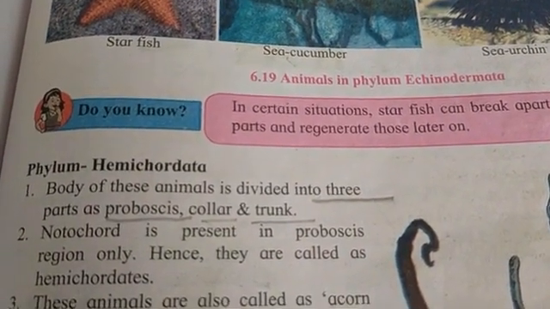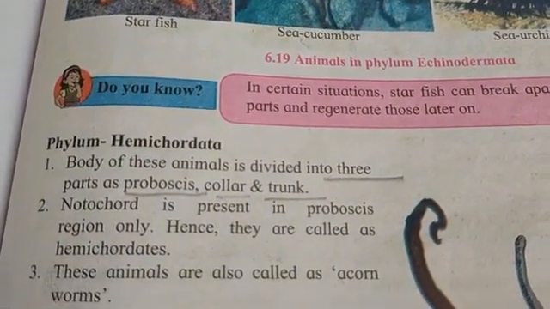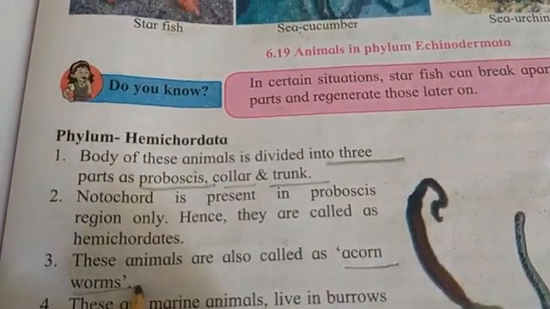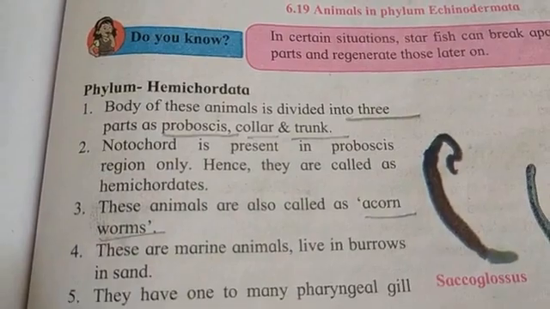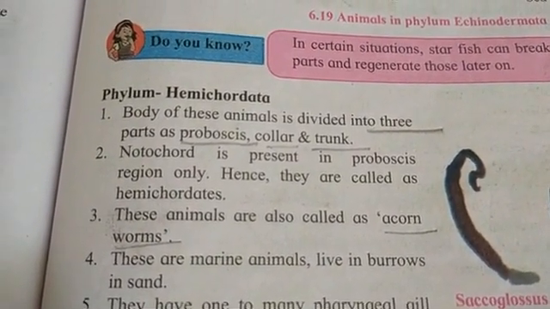These animals are also called acorn worms. These are marine animals that live in burrows in sand.